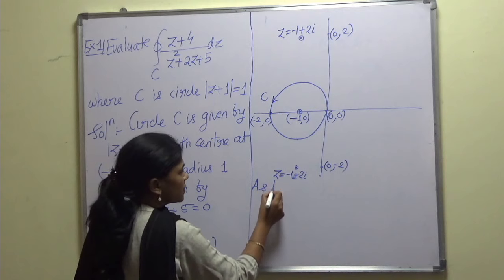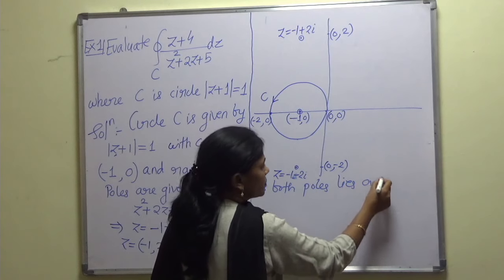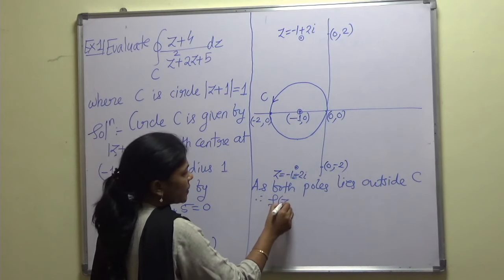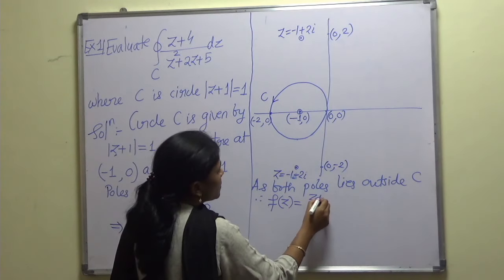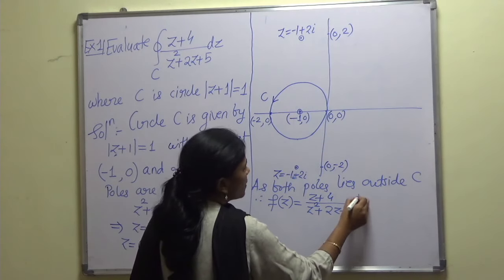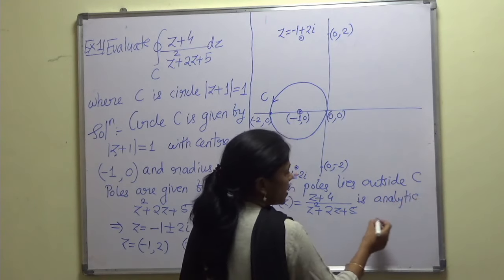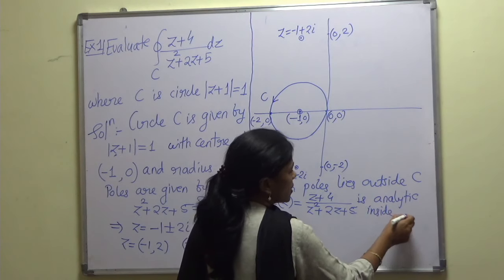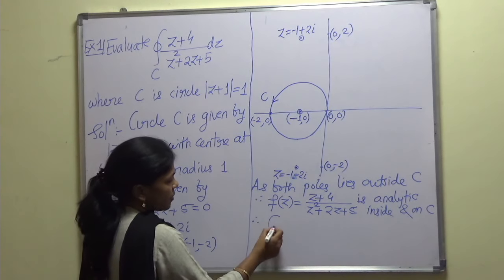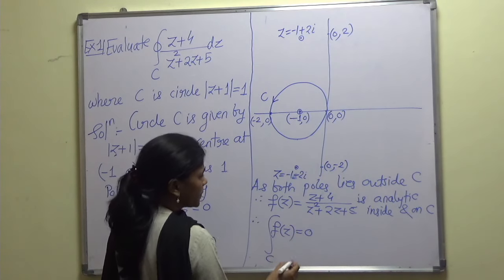Therefore, as both the poles lie outside C, f of z equal to z plus 4 upon z square plus 2z plus 5 is analytic inside and on C. Therefore, the integration of f of z over C is equal to 0 by Cauchy theorem.